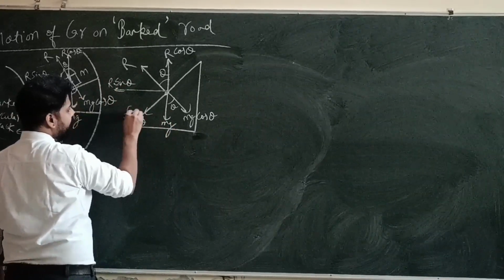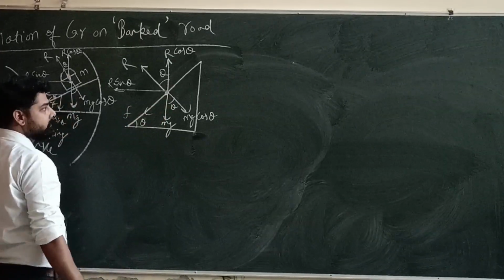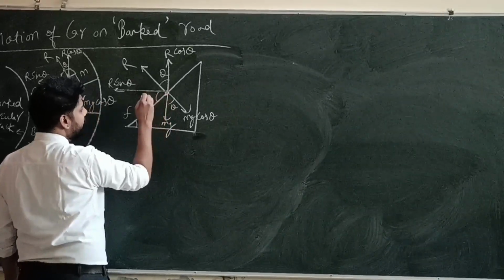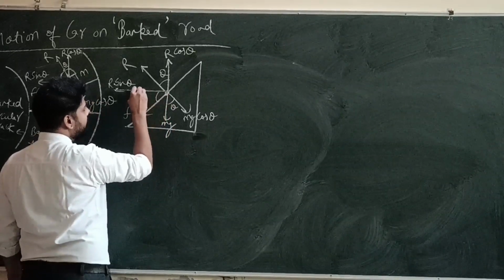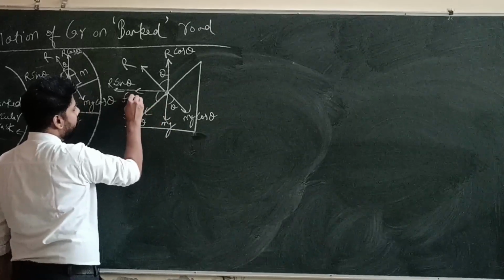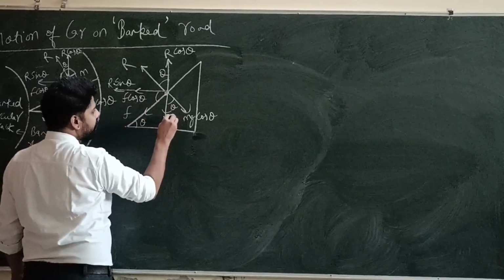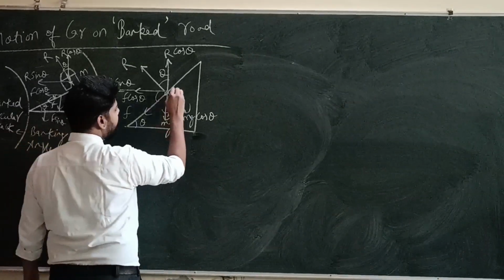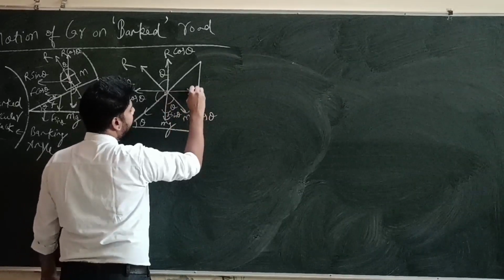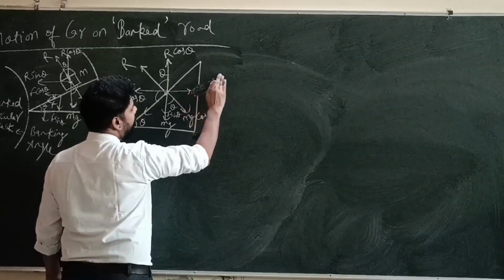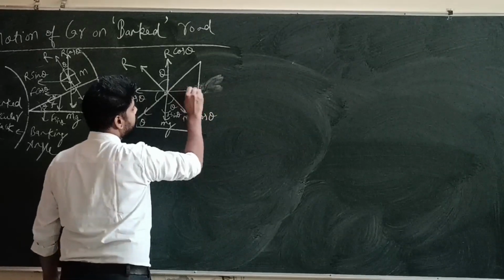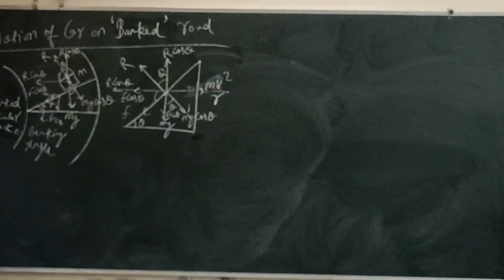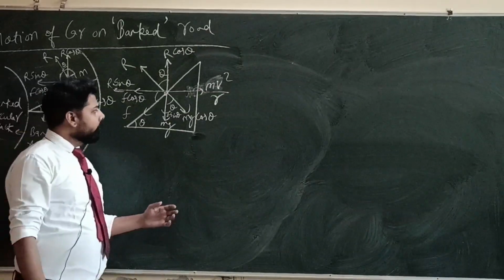The friction force is acting in this direction along the surface of the inclined plane, so again we will resolve it into rectangular components: F cos theta and F sin theta. One more force will also act, that is mv square upon r.